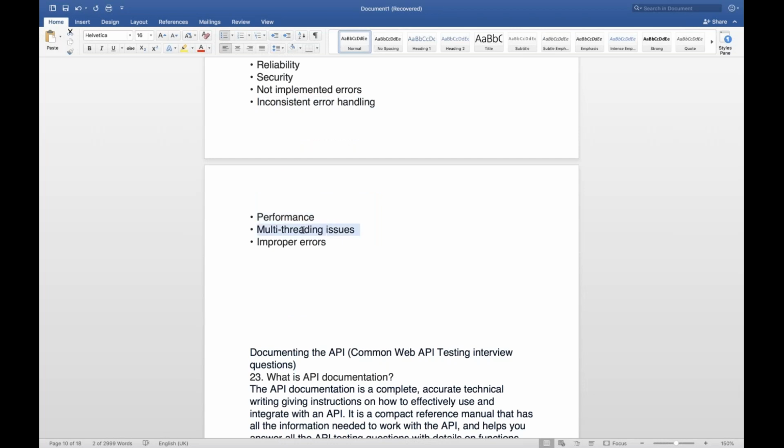Multi-threading issue, that is concurrency, right? Let's say I'm sending 50,000 requests to MakeMyTrip, or maybe to Flipkart or Amazon, but it is not multi-threaded, or it is not in a properly synchronized way. So with 50,000 requests, if it is serving the data one by one, not in parallel mode, then it will take a lot of time to handle it. So the multi-threading issue is very important.